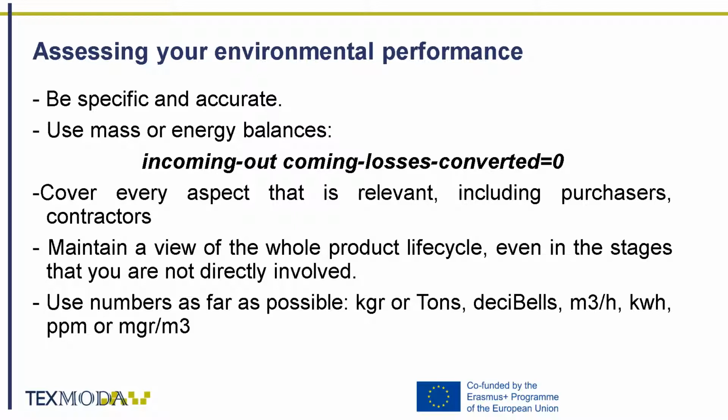Cover every aspect that is relevant, including purchases, contractors, and maintain a view of the whole product life cycle, even in the stages that you are not directly involved. Use numbers as far as possible: kilograms or tons, decibels, cubic meters per hour, kilowatt hours, ppm, or milligrams per cubic meter.